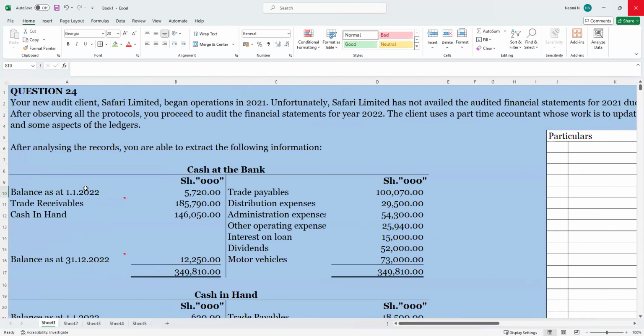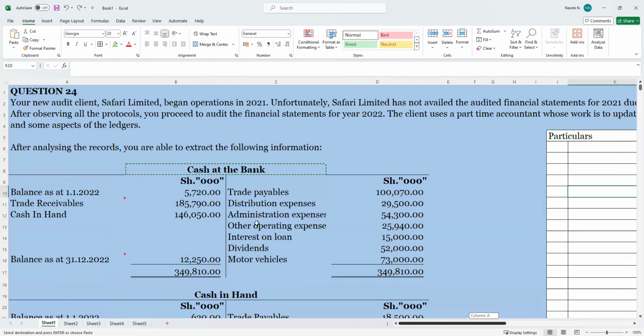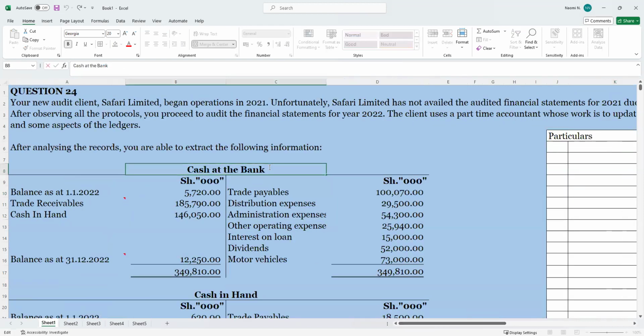So here, opening balances. I will just go here, my good friends, and I will copy and paste. Okay, just a minute. I think that's not the best way. But what I'm trying to do is my level best.